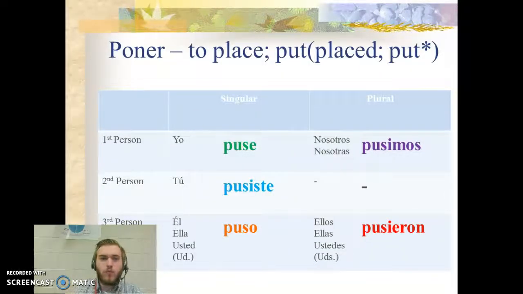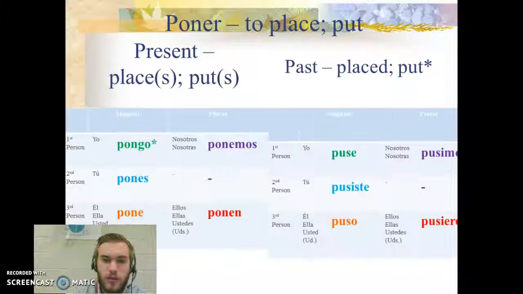All right. Poner, which means to place or to put. In the past tense, it means placed or put as well. And this would also be the same for a verb like ponerse, to put on oneself. So its new stem is pus, and here's how we pronounce these. You can say these with me. Puse, pusiste, puso, pusimos, pusieron. So like puso, he put. Or if I use the reflexive verb, se puso, he put on. Like se puso la ropa, he put on clothes.